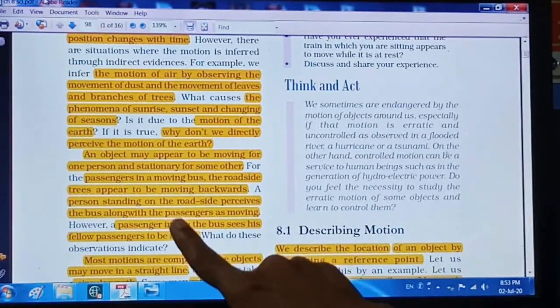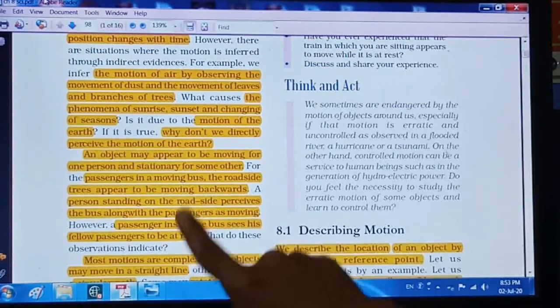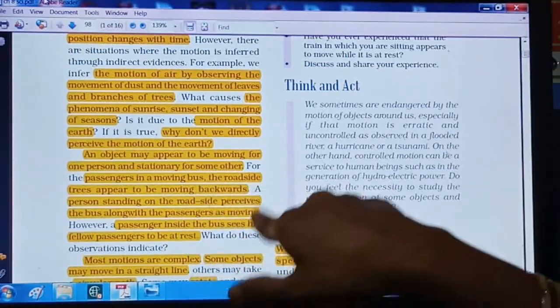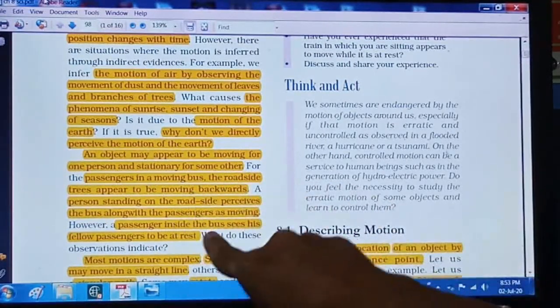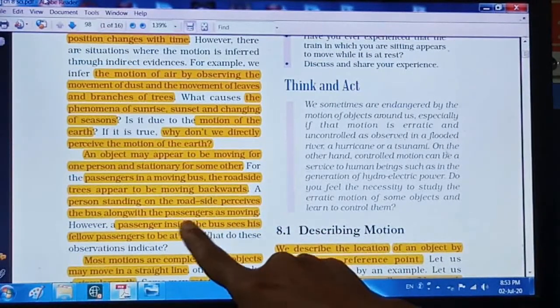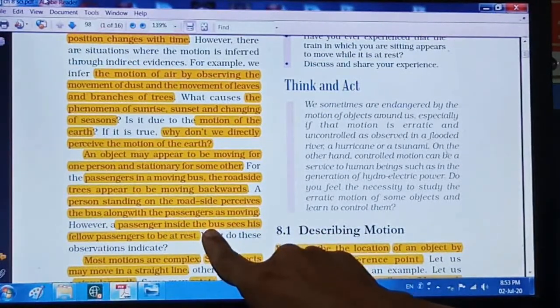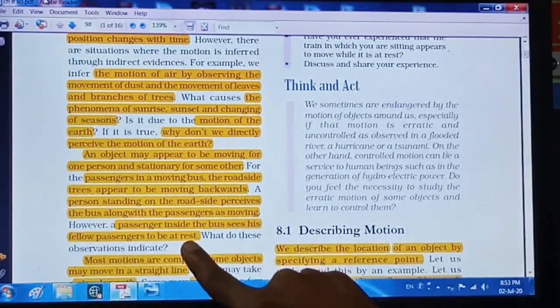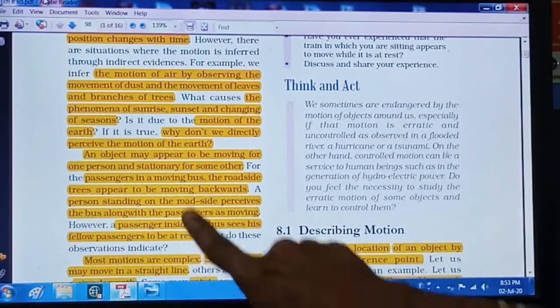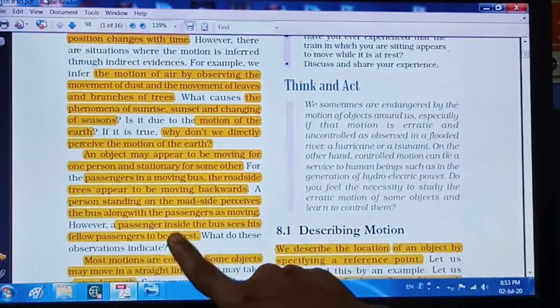And the passengers sitting inside the bus see that the person who is standing outside on the roadside is stationary. The passengers inside the bus who are sitting near them are all stationary, all at rest, but actually all these passengers are in motion.